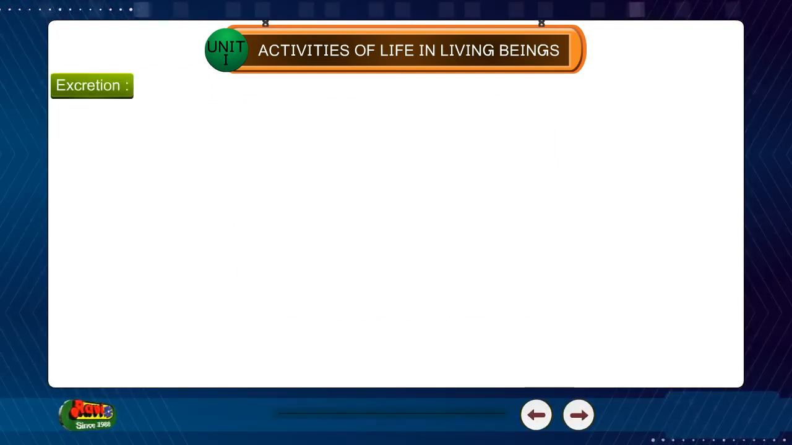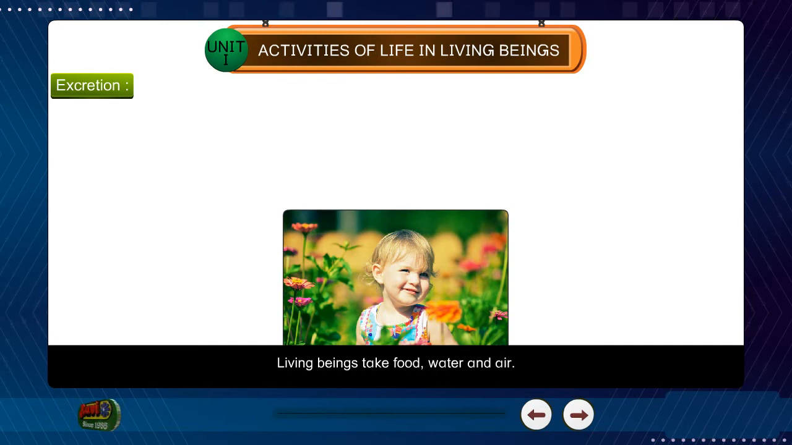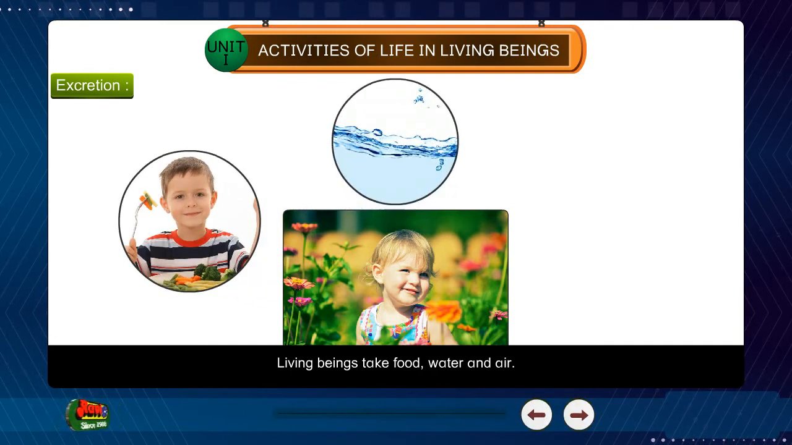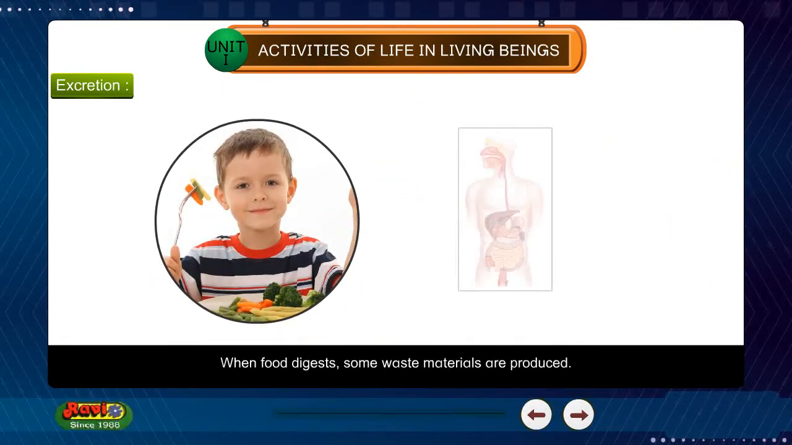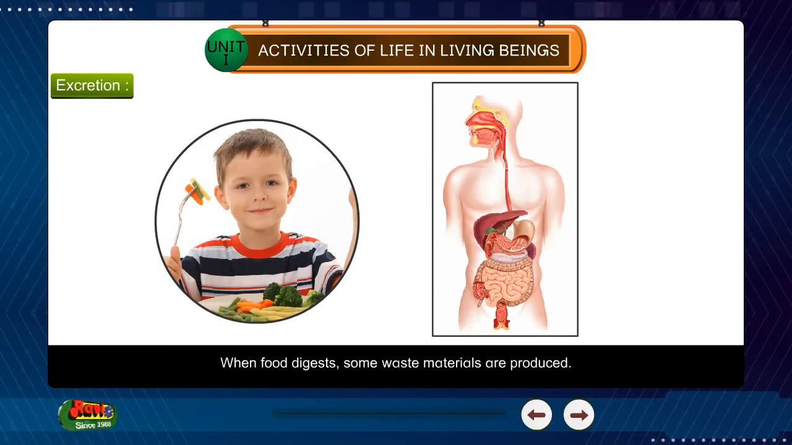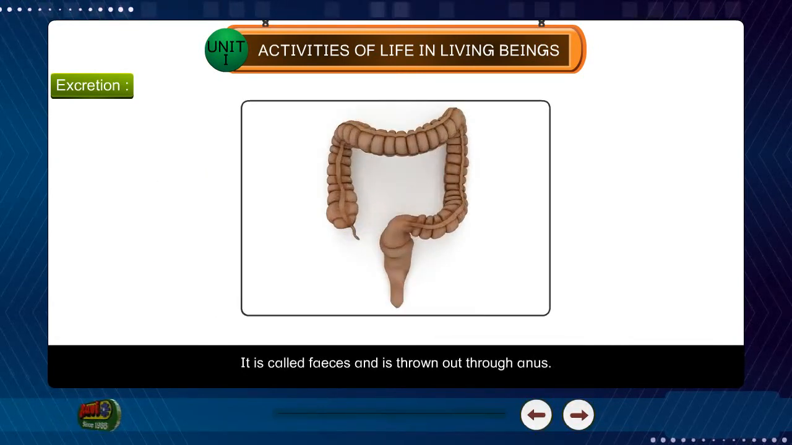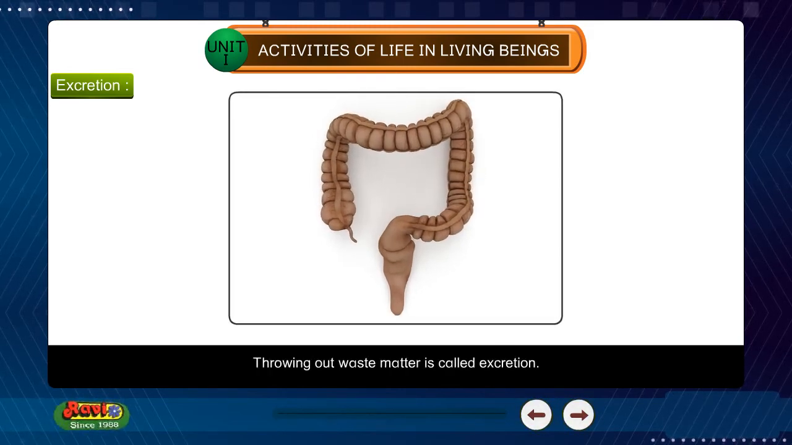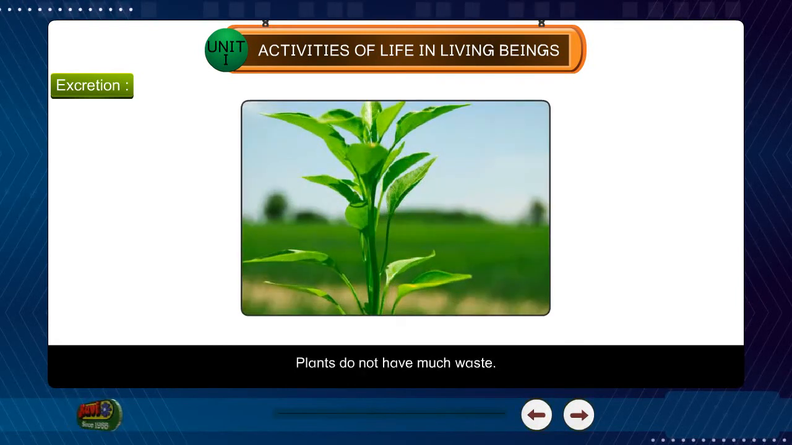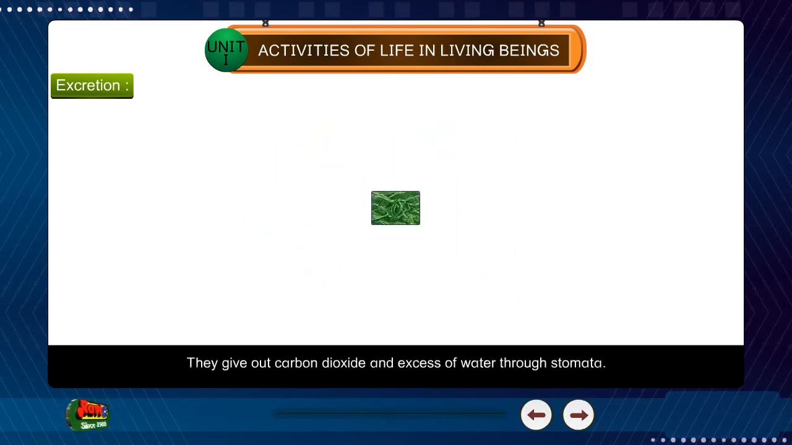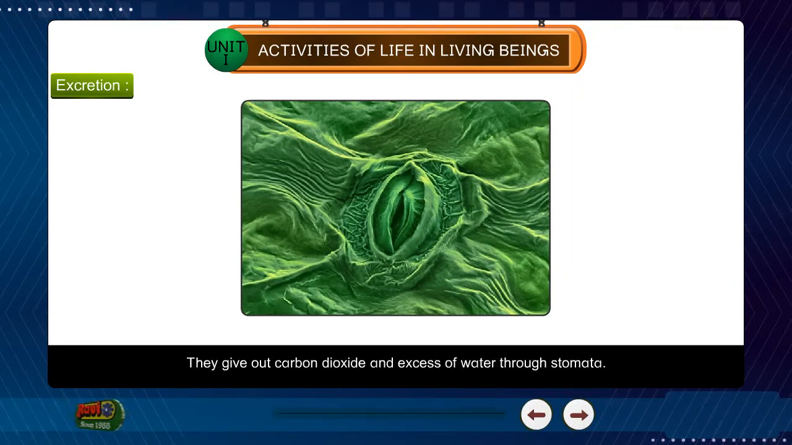Excretion. Living beings take food, water, and air. When food digests, some waste materials are produced. It is called feces and is thrown out through the anus. Throwing out waste material is called excretion. Plants do not have much waste. They give out carbon dioxide and excess of water through stomata.